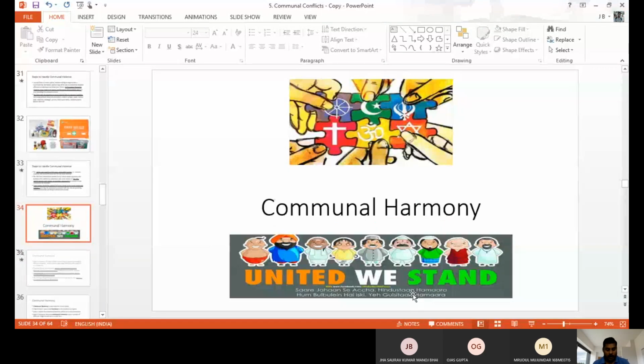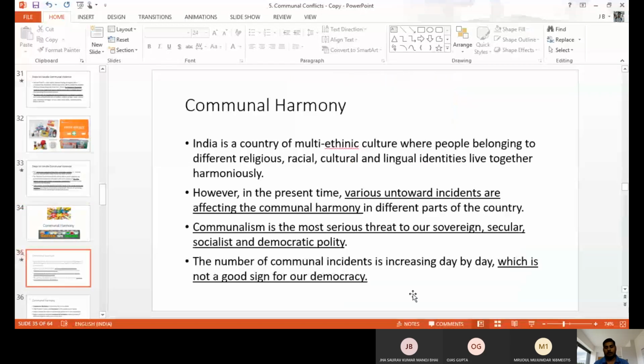And the last title, the last one, communal harmony. So communal harmony is the important one. Communal harmony means when you are close with others, when you are maintaining your friendship with others, that is communal harmony. Okay. So communal harmony is the most important one. It develops brotherhood, sisterhood, friendship, those kinds of things. Okay. So a number of communal incidents is also there in a society. Communal harmony is the symbol of good democracy, a good government. Okay. So communalism is the most serious threat to the sovereign and secular democratic polity.